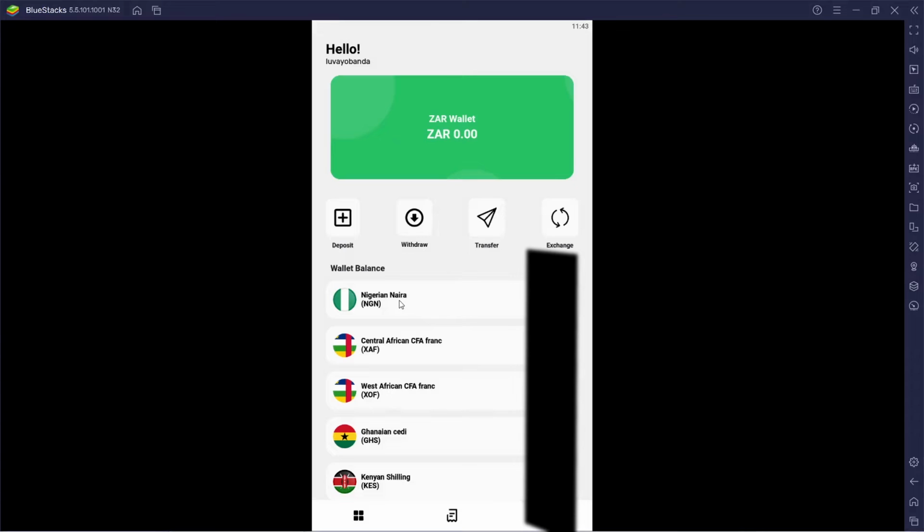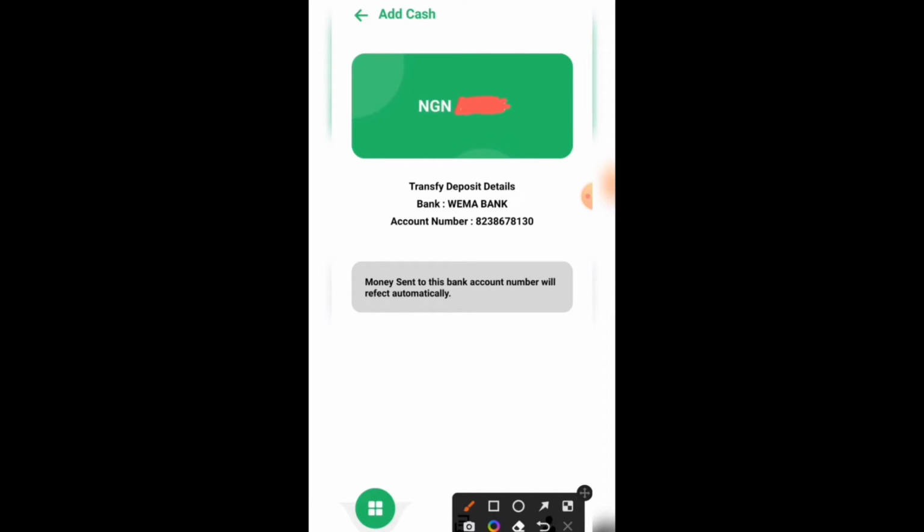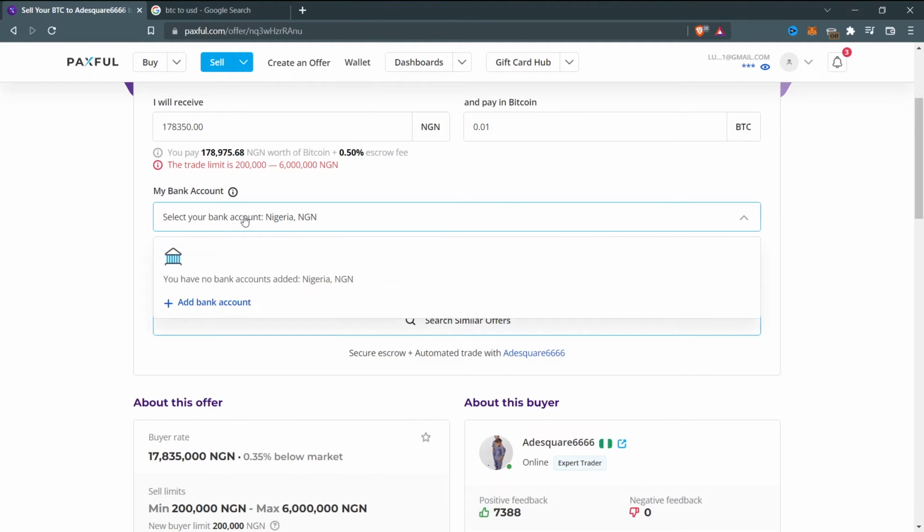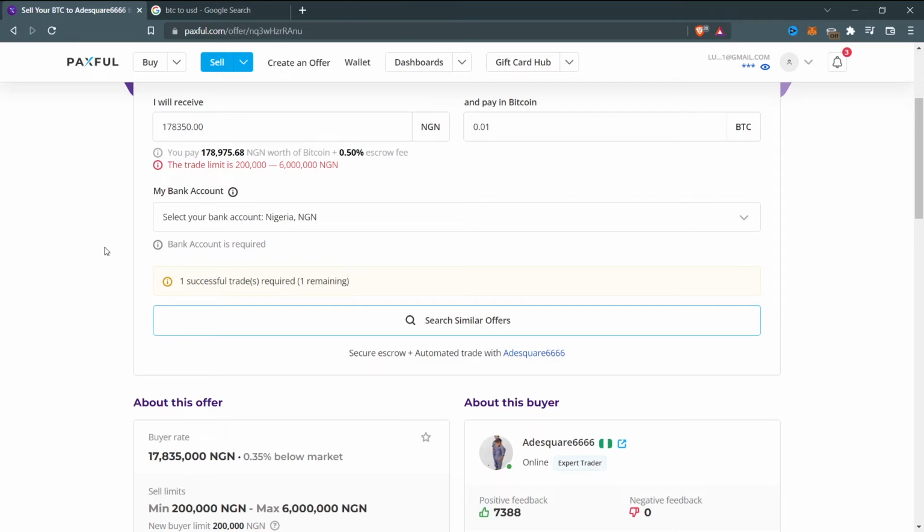So in that trade, you wanna get paid in Nigerian naira, right? So I'm just gonna go ahead and click Nigerian naira right here. So right here you can see that it has given us banking details that we have to use to get paid, right? So just gonna go ahead and copy these banking details and then apply them right here and receive our cash. So basically you can do this everywhere in the world and you can get paid everywhere in the world and do this on daily basis, right?